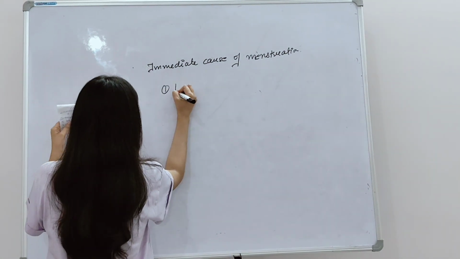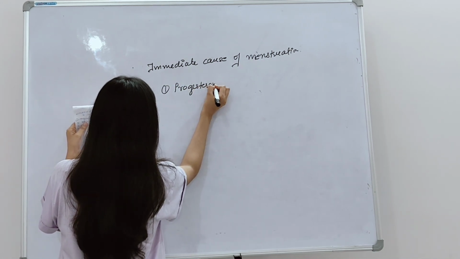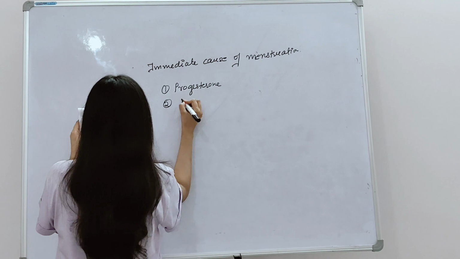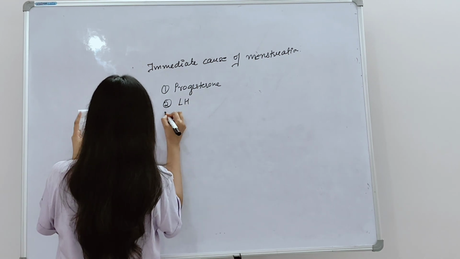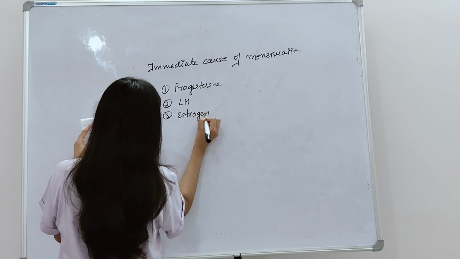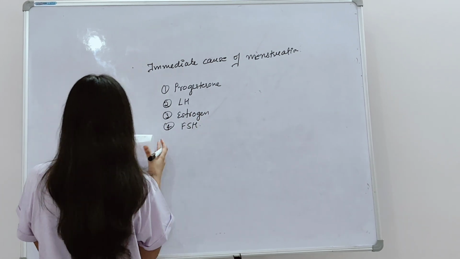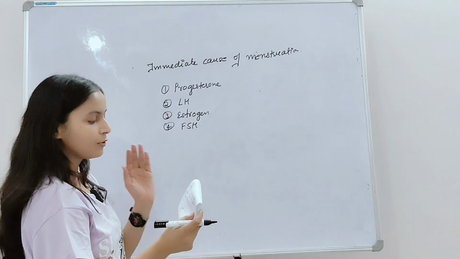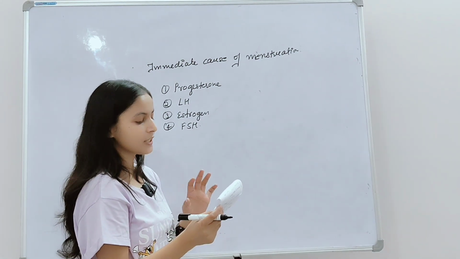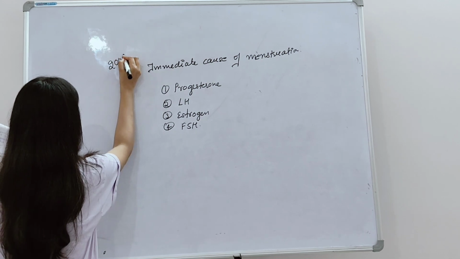So the options are progesterone, LH, luteinizing hormone, estrogen, and the fourth option is FSH, that is follicle stimulating hormone. This question was asked in 2006.